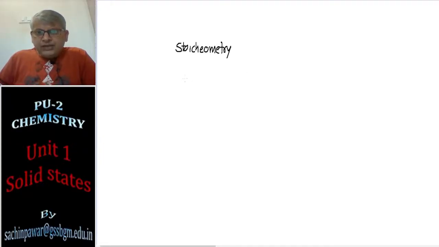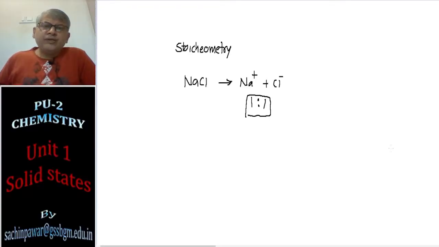Okay, suppose I have a sodium chloride crystal, formula is NaCl. So here NaCl is having Na+ and Cl- ion, and the ratio is 1:1. So the stoichiometry of sodium chloride is having Na+ and Cl- ion in the ratio 1:1. I can give you one more example.